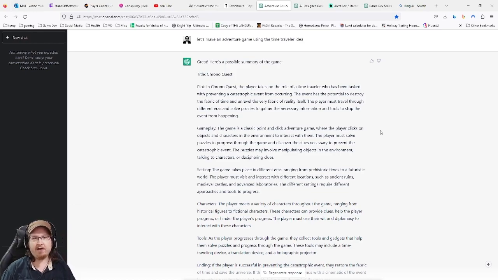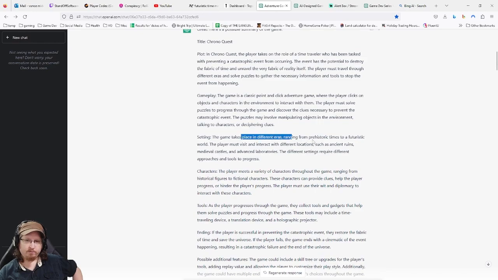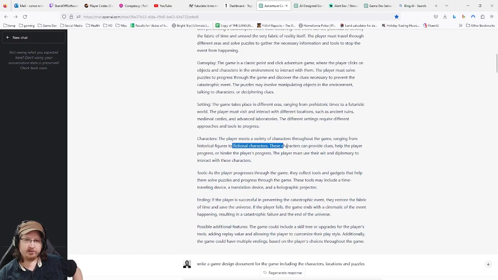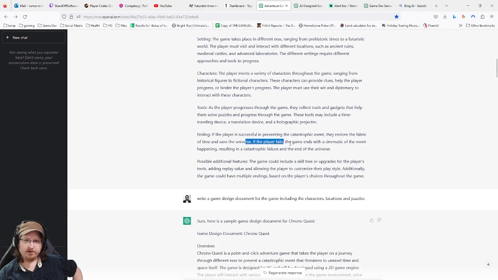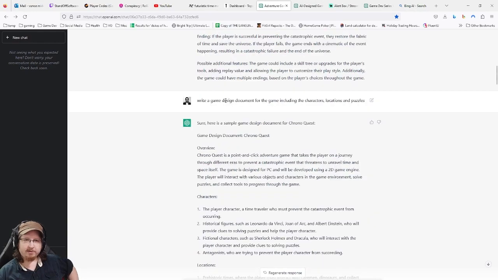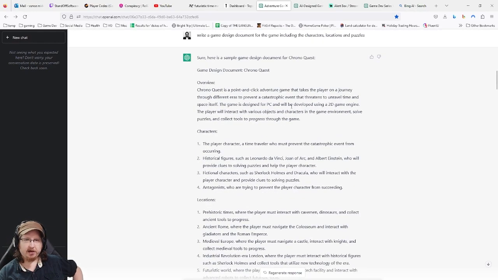The player must travel through different eras and solve puzzles to gather the necessary information and tools to stop the event from happening. Okay, and it says it's a point-and-click adventure game. It takes place in different eras. It meets various historical figures. Basically, adventure game stuff.